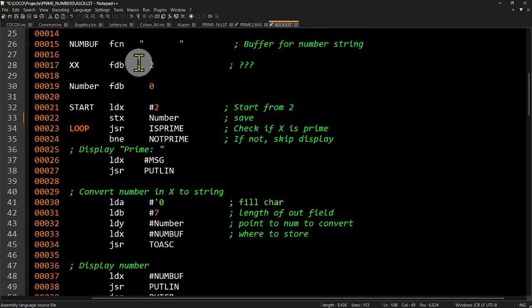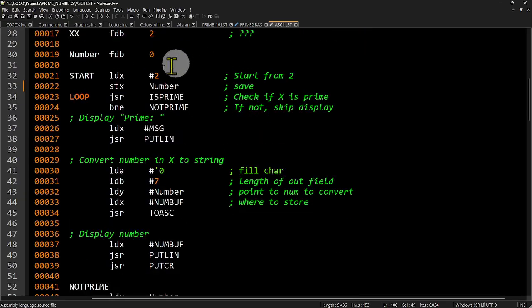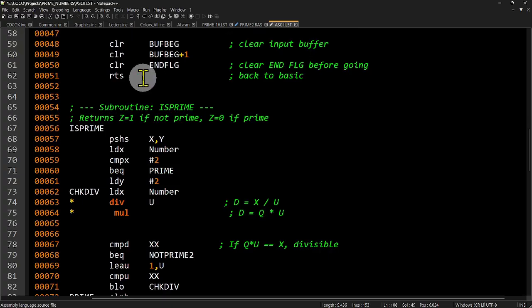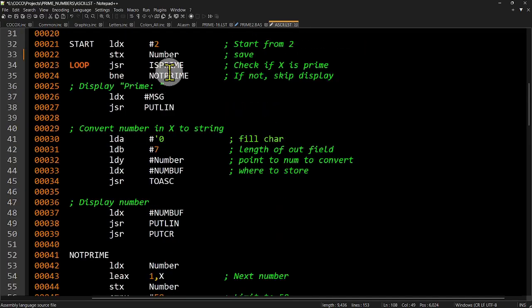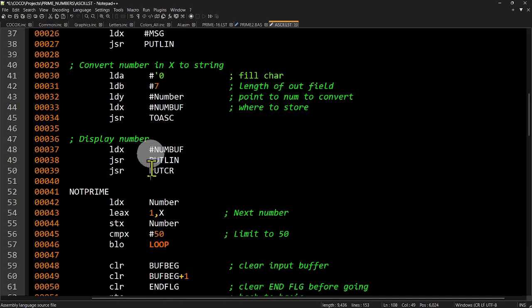So I added some stuff to it. I kept as much as I could intact. We got the start, and I'm to the store. I added a new field called store X and a number. That number could be the mythical X in that previous program. I know I stored it there. Jump subroutine is prime. Now, is prime. Well, let's go back over here. If it's not prime, bump it like it did before, and compare the loop to 50 instead of 100, and it just bumps it by 1 and saves it.